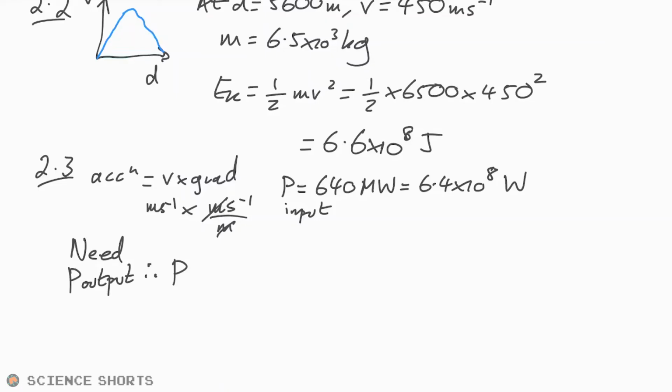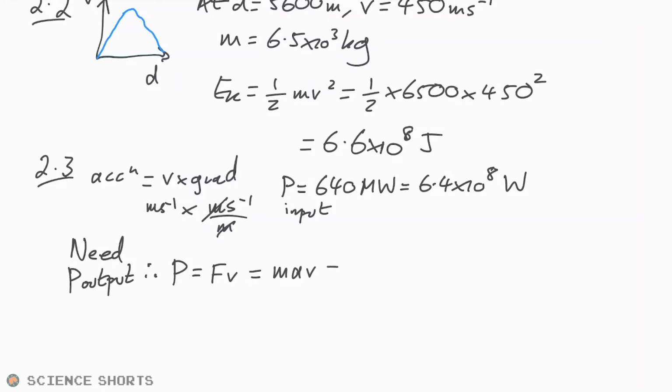We do, however, have P equals FV. Whenever it comes to something moving, power developed, you might call it, we have P equals FV. This is just a divided by time version of the work done equation. It's just energy divided by time on the left, distance divided by time on the right, and that's velocity. We don't have a force though, but we can replace force with MA, of course. So P ends up being MAV.